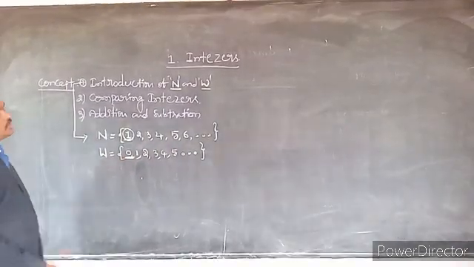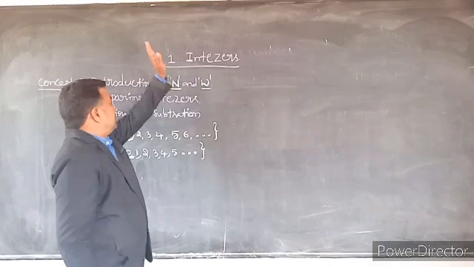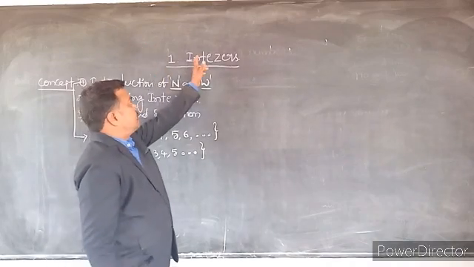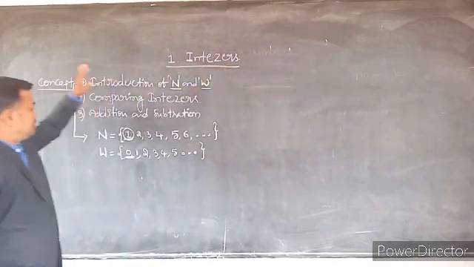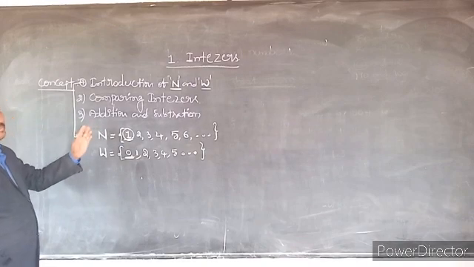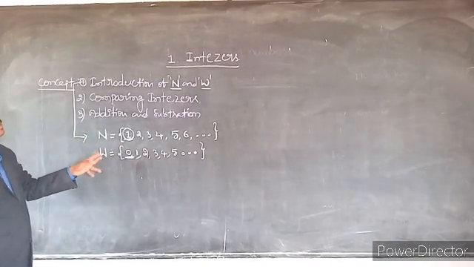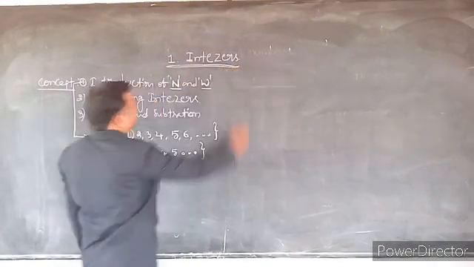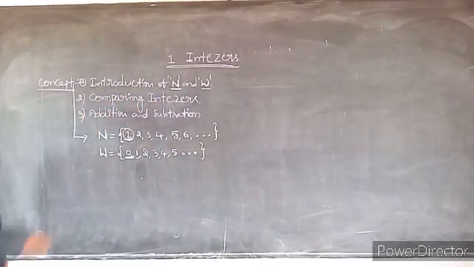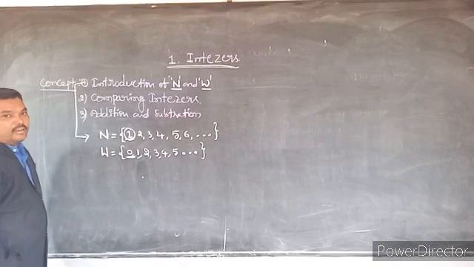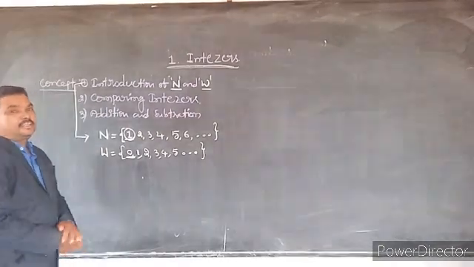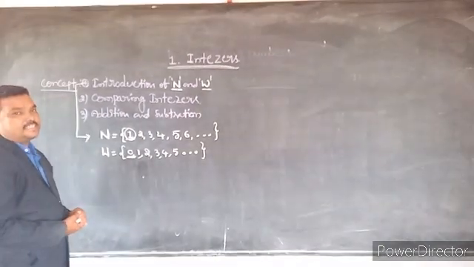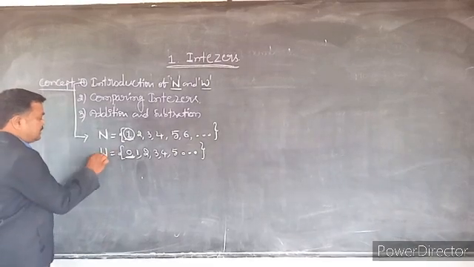Next, we are going to discuss the integers by using these natural numbers and whole numbers. The set of integers. First we have to learn the meaning of integers.